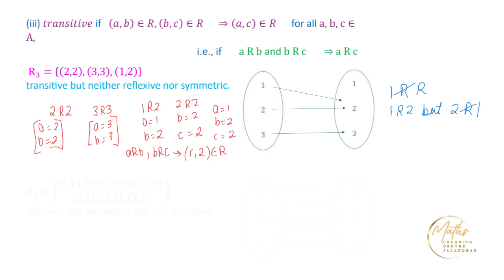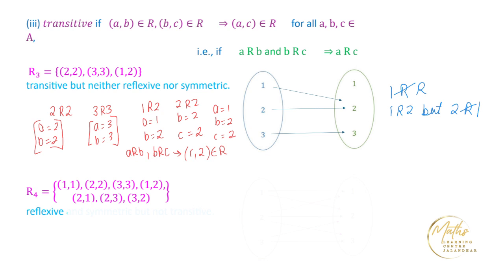Now suppose we are talking about another relation, the relation R4. It has the elements (1, 1), (2, 2), (3, 3). These are all relations on the set A, which has elements 1, 2, 3. So clearly this relation is reflexive.